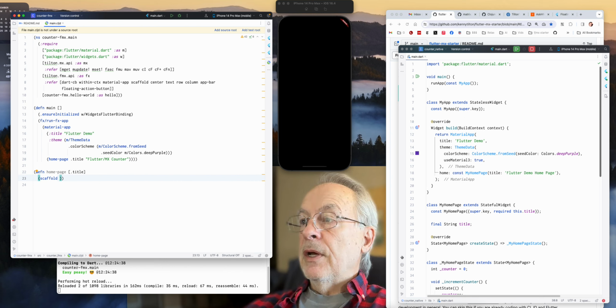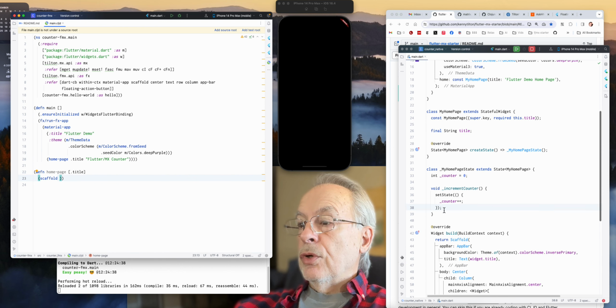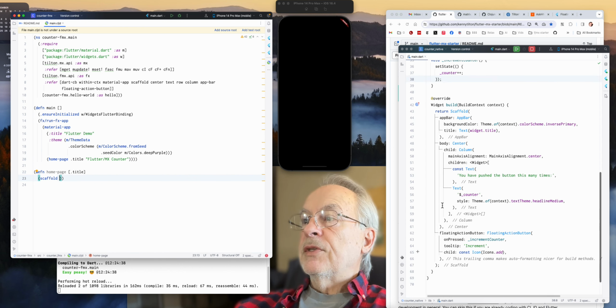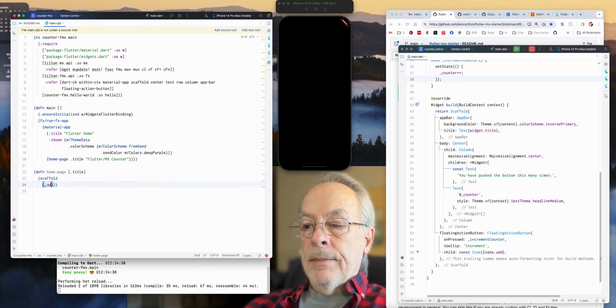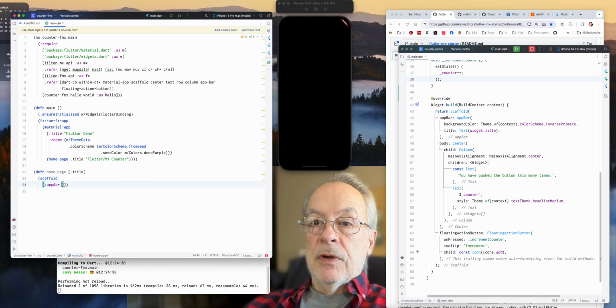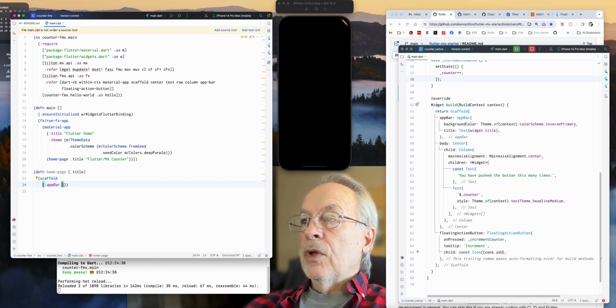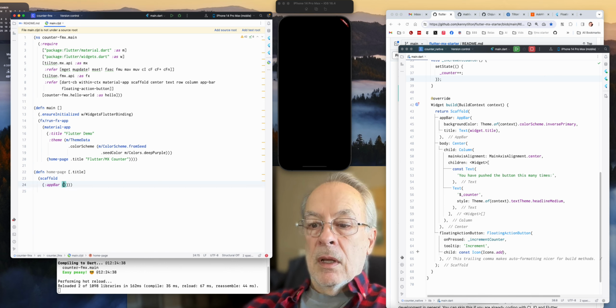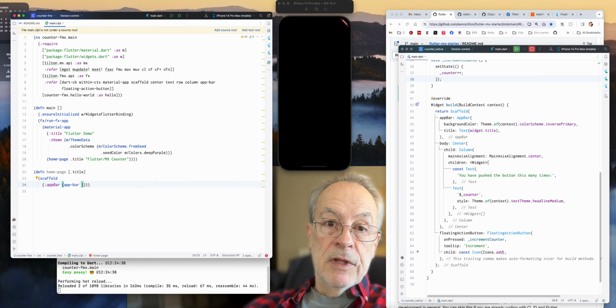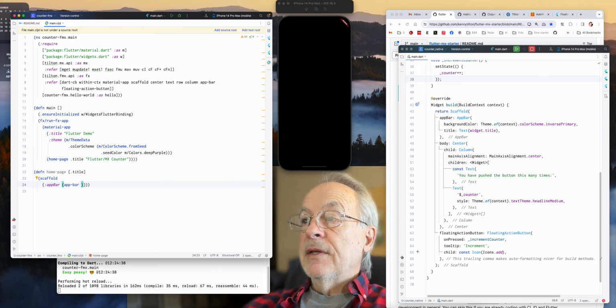So what do we got here? I'm down to making the scaffold. And the scaffold is way down here. All right. So what does the scaffold have? The scaffold has an app bar. And here in this first map, which are variables that are going to go straight through to Flutter, we're going to use camel case. But when we get into making an app bar, and now we're using a Flutter MX widget, we get back into kebab case. And I toyed with, let me think a second here. App bar, where was it? Background color, okay.